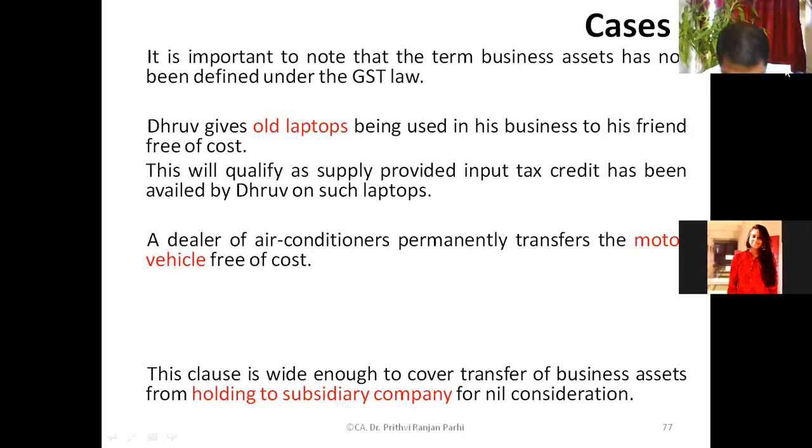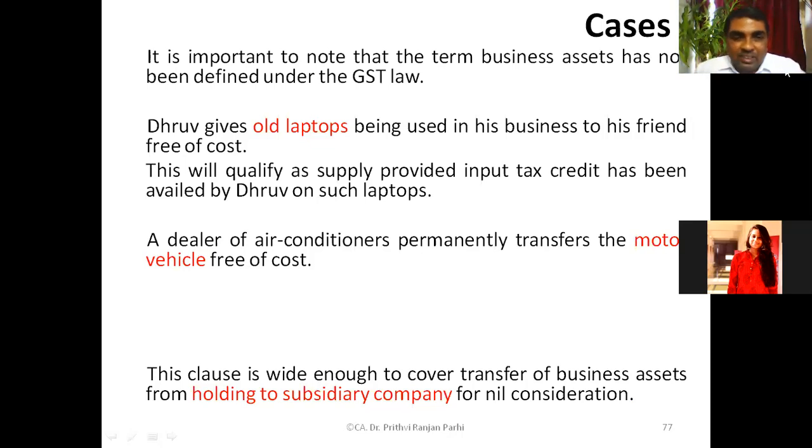Sir, I think it will be, because assuming the same input tax credit has been availed. You are assuming that input tax credit can be availed, right? If you are assuming like this, it's okay. But you see, input tax credit will not be available on motor vehicle for an AC dealer. In some specific business, that is tour operators kind of business, they can avail credit on motor car.